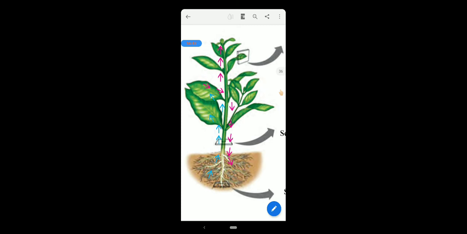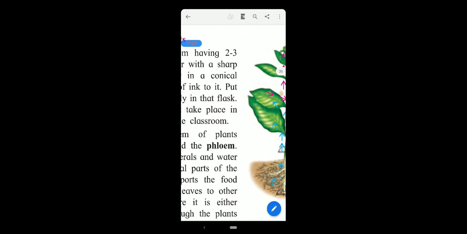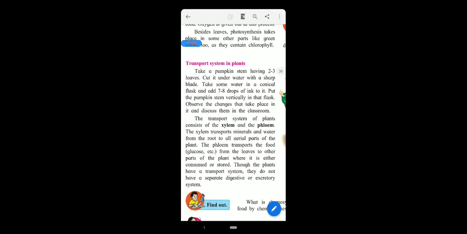And though plants contain a transport system, they do not have a separate digestive system or excretory system like that of humans. So again, the point you should write down from this is the working of xylem and phloem.